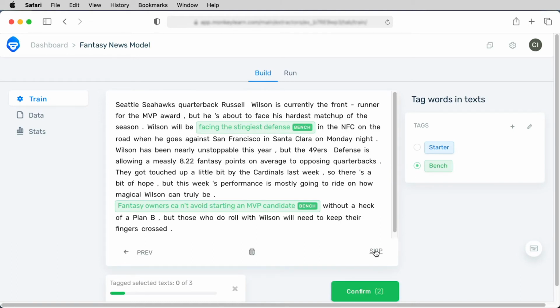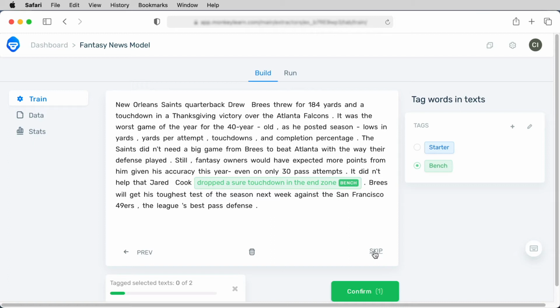And as you go through each of the news items, you're going to train your model to look for certain phrases. So if it sees similar phrases in other news items, it'll know to classify them as either bench news or starter news. So you do this with as many examples as you can to train the data to look for information like this on its own. So this is how you train the model to look for these phrases so that it can learn to tag items without any human intervention.